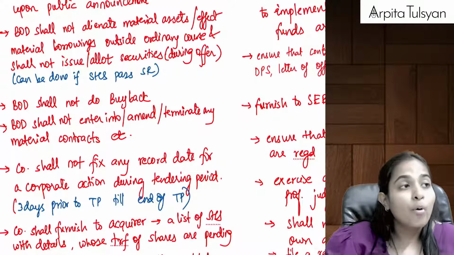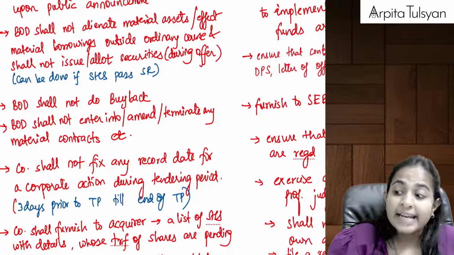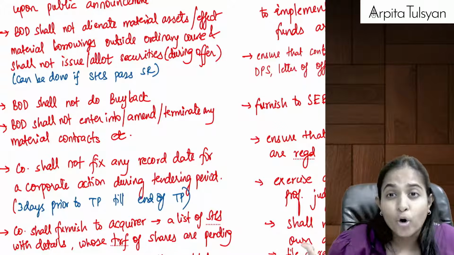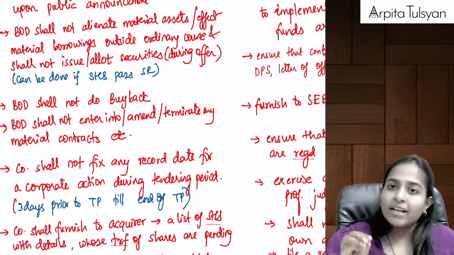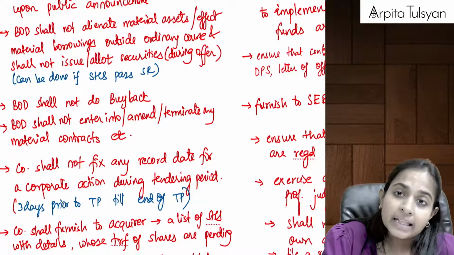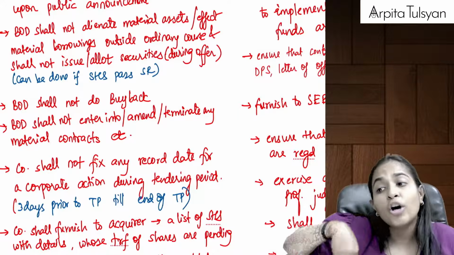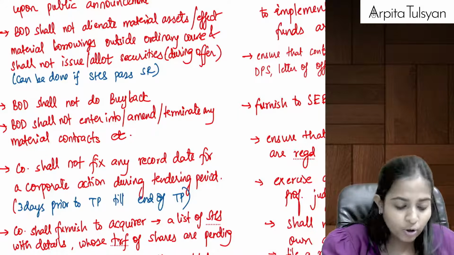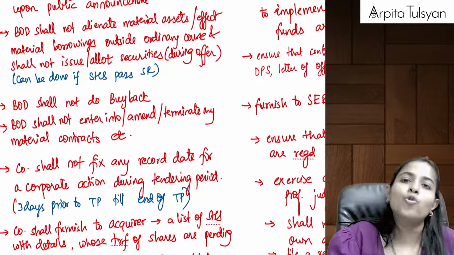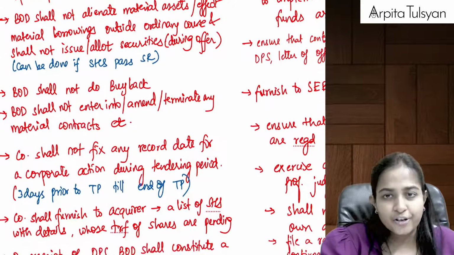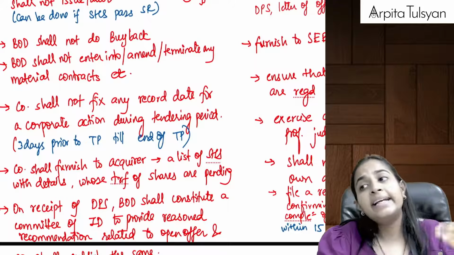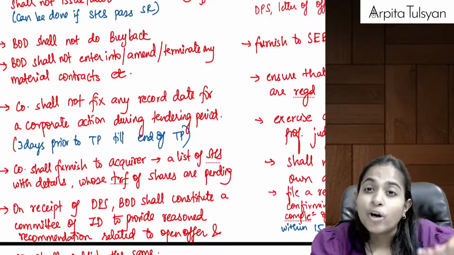Then the board of directors should not alienate or sell material assets of the company. It should not do any material borrowings other than in the ordinary course. Whatever you are doing in the ordinary course of business, that is okay. Please don't do anything which is other than in the ordinary course of business. It should not do new allotment of shares, etc. But if it wants to do any of this, it can still do so if shareholders pass a special resolution. Right? Buyback during this period is not allowed. Entering into or terminating any important contracts is not allowed.